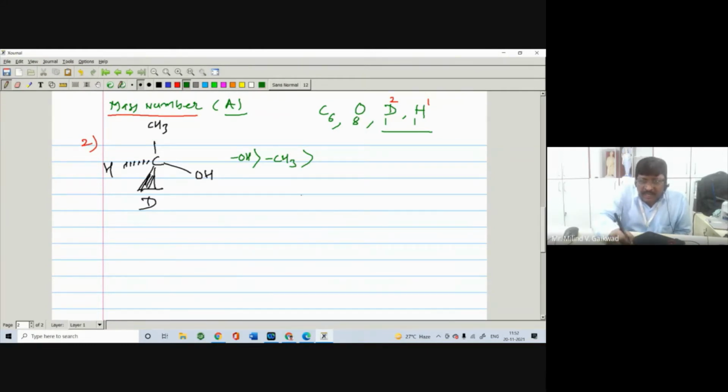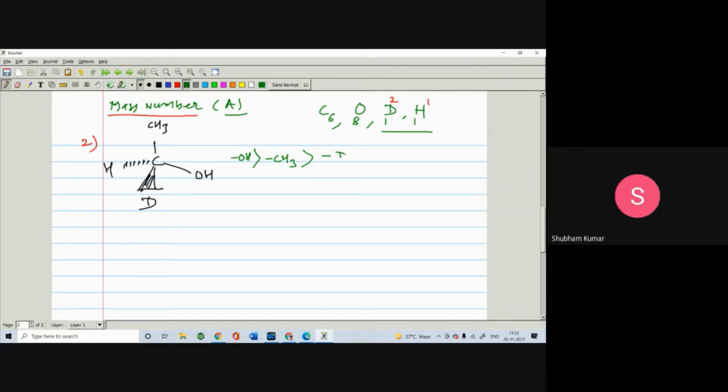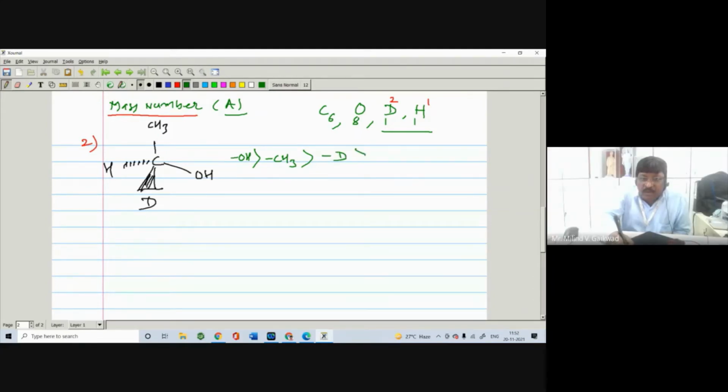The element which has the highest mass number gets the first priority. So can you tell which group has the first priority between deuterium and hydrogen? Yes, deuterium gets the first priority, then the hydrogen. Why? Because deuterium has the highest mass number, 2, as compared to hydrogen. Deuterium and hydrogen are isotopes of each other.